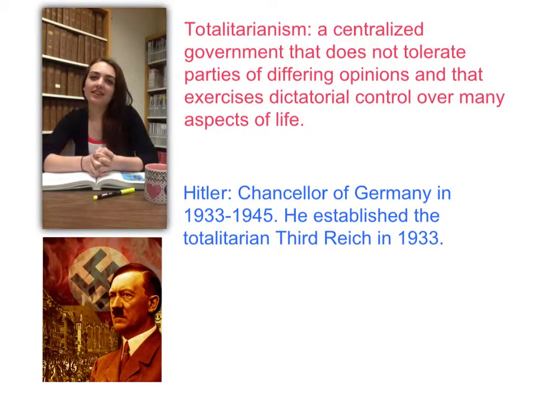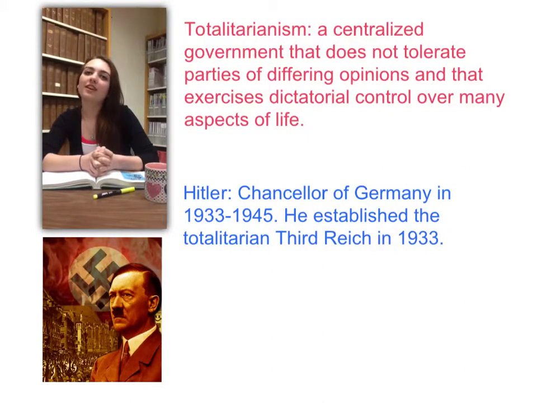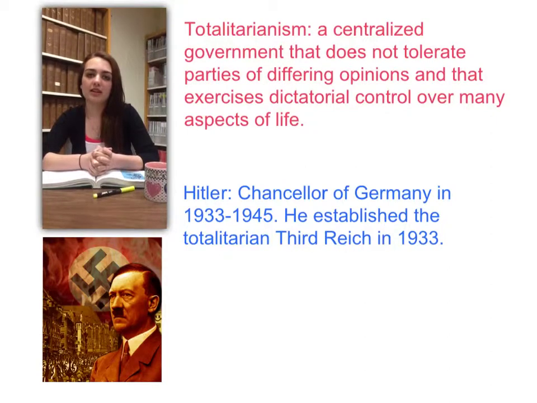Germany, under Hitler, is qualified as totalitarian. Totalitarianism pertains to a centralized government that does not tolerate parties of differing opinions, and that exercises dictatorial control over many aspects of life. Hitler's role in Germany's government exemplifies a totalitarian dictator role.